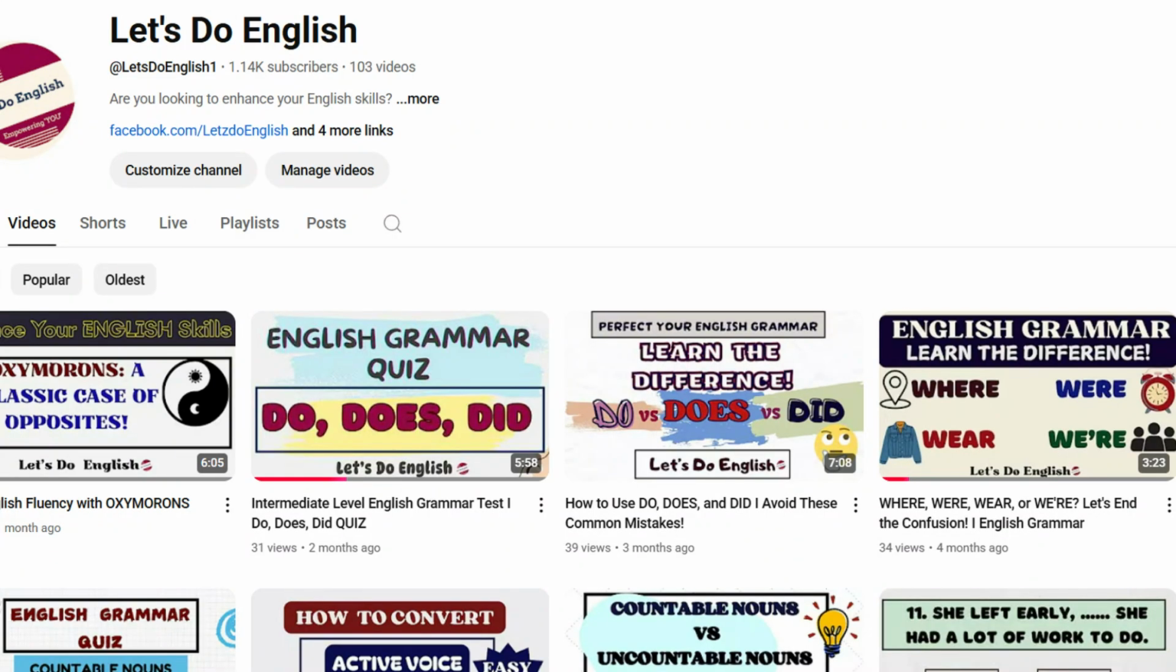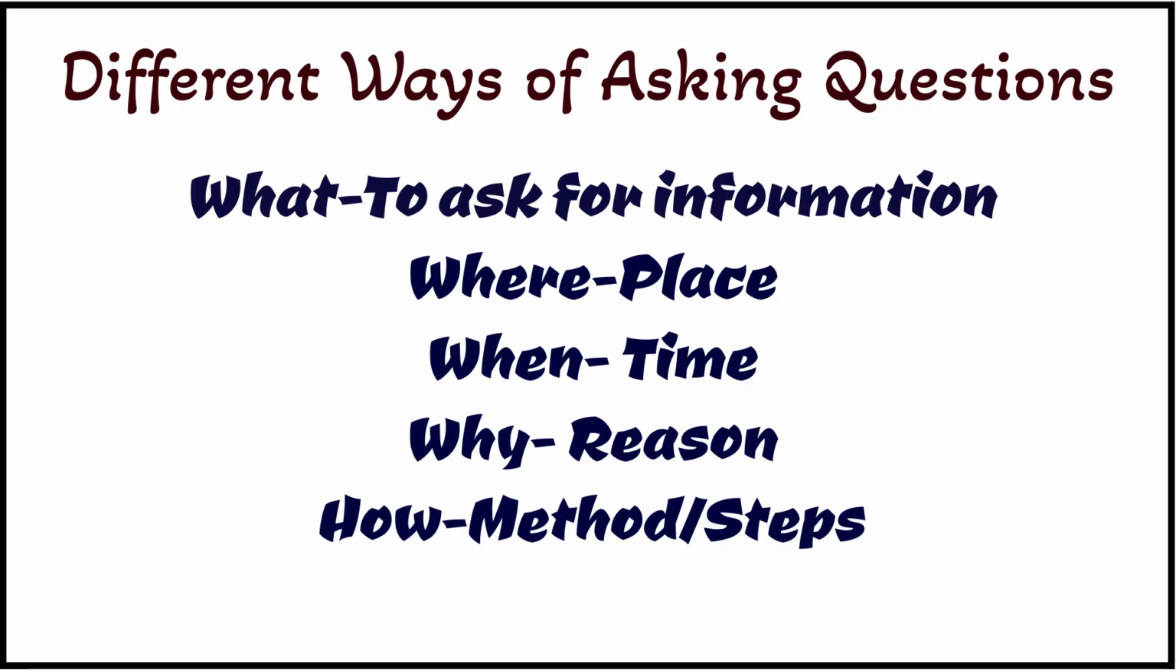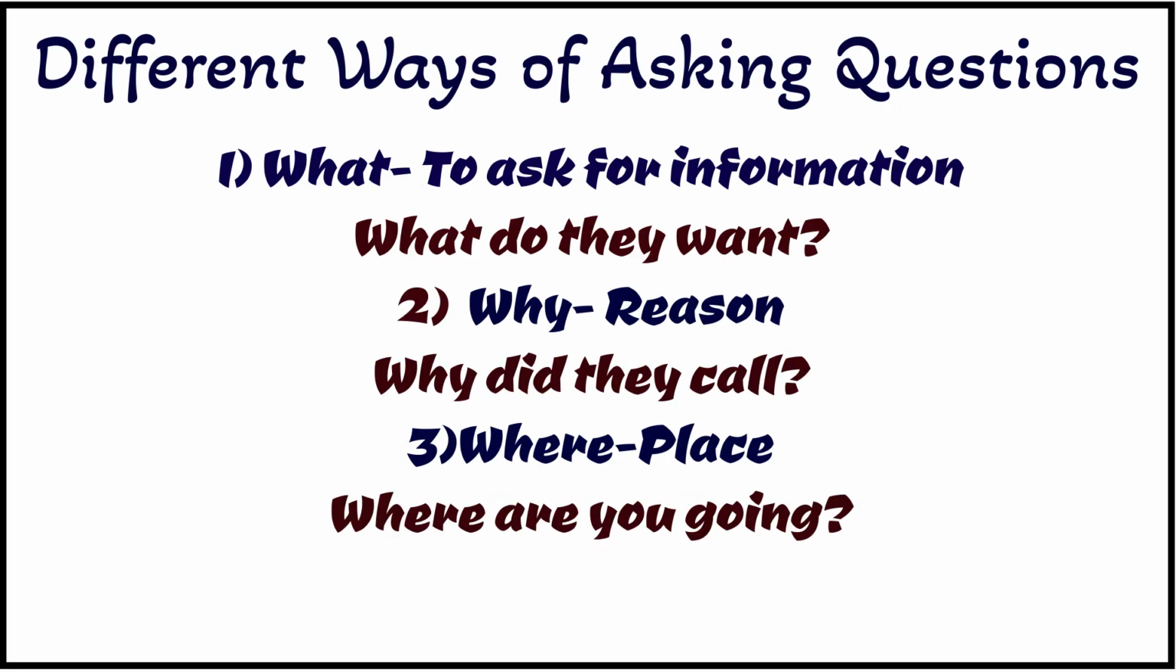Now let's get into the lesson. There are many ways to ask questions in English. We commonly use the question words what, where, when, why, and how. What is used to ask a question about a person, thing, idea, or action? For example, what do they want?